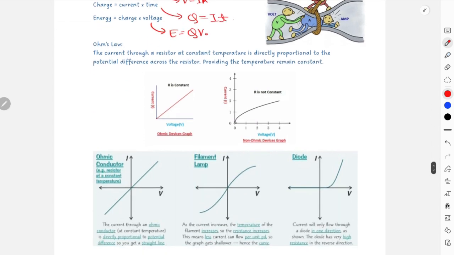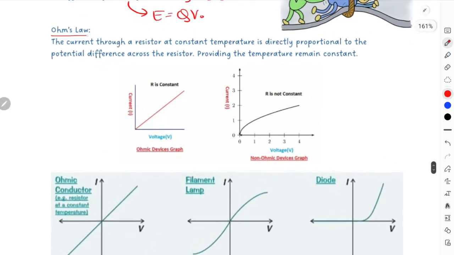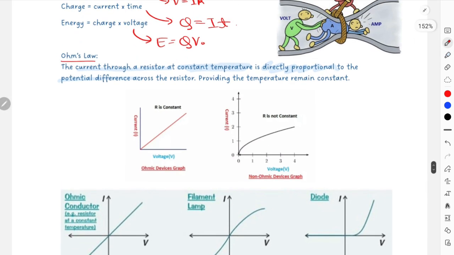And then lastly, these are your graphs, extremely important graphs. First we have Ohm's law. Memorizing Ohm's law is the first thing: the current through a resistor at constant temperature is directly proportional to the potential difference. The temperature has to be constant. It indicates that voltage and current are directly proportional as long as the temperature of that resistor or conductor is constant. This is your assumption over here.